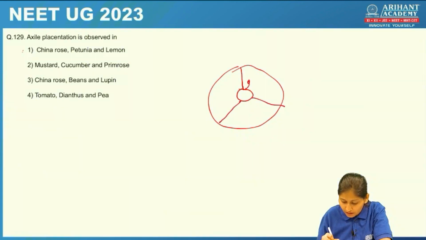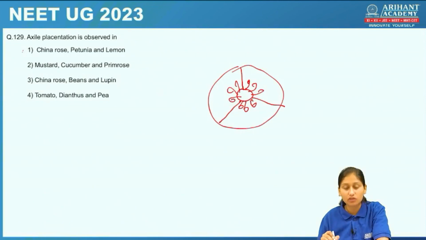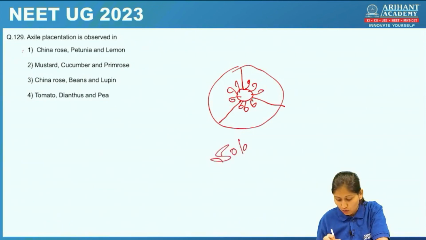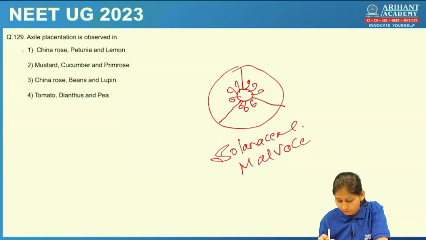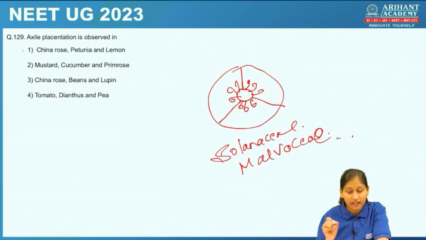Here the ovules are arranged. This is the axile placentation. This kind of placentation, students, we generally see in Solanaceae family, Malvaceae family, and many more. Let's check the answer.